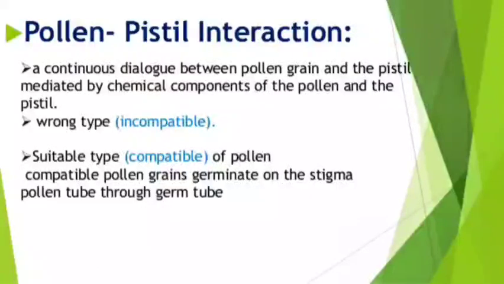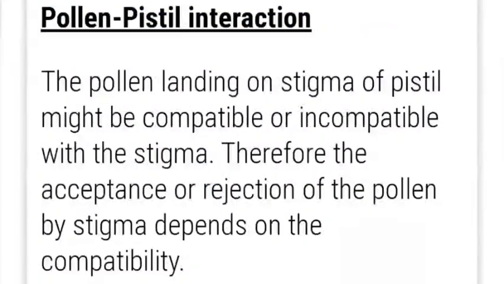Then the compatible pollination will show a different type of changes shown by the female part of the plant. So we can say that the pollen landing on the stigma of the pistil might be compatible or incompatible with the stigma. Therefore, the acceptance or rejection of the pollen by stigma depends upon the compatibility of the pollination. If it is compatible, then what will happen?